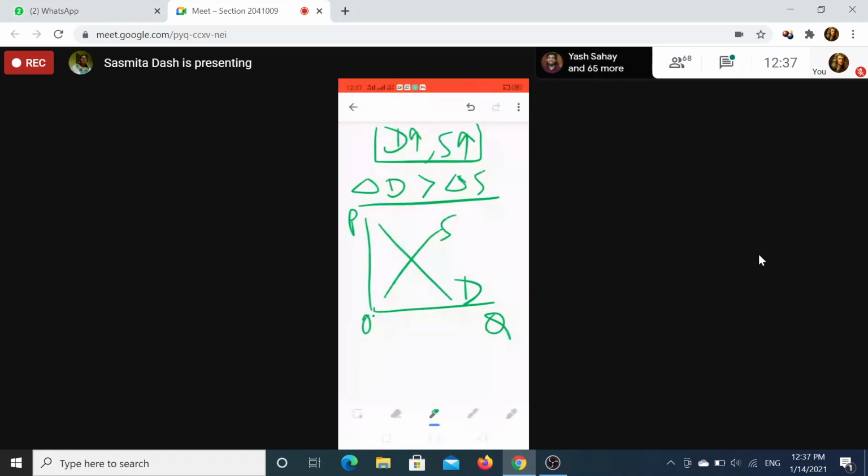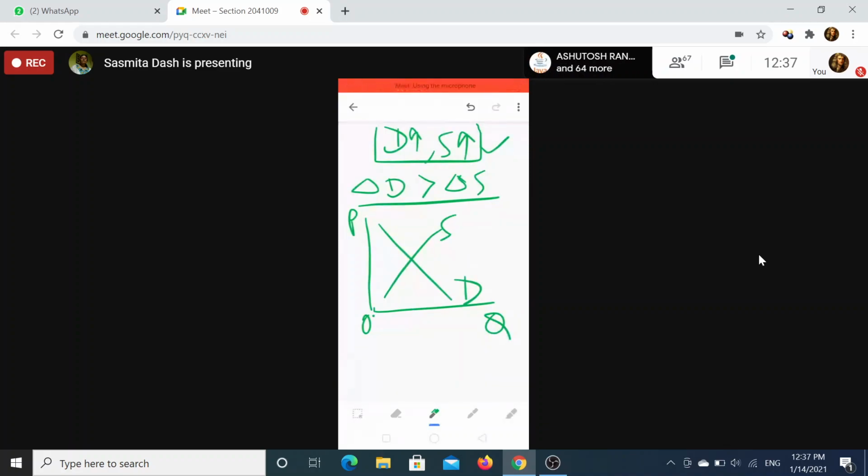Delta D means change in demand. Always remember in the back of your mind that when demand increases, the demand curve will shift rightward. Supply increase means the supply curve will shift rightward. Both are shifting rightward. Here also you can have three types of situation. In this situation both are increasing. Both may decrease also, or one may increase and one may decrease. These situations you may get.